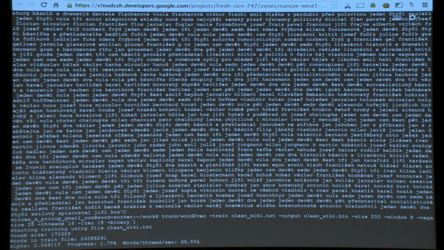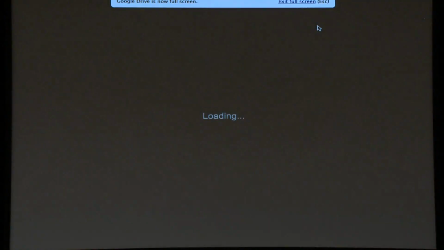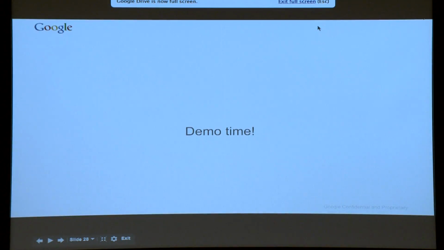Okay, so it started. It's doing 70,000 words per thread per second. I don't know what that means, but it sounds like a large number. So it might take a while. So let's go back to the presentation while this is baking in there. And I'm going to show you some other cool stuff that people are doing with this.